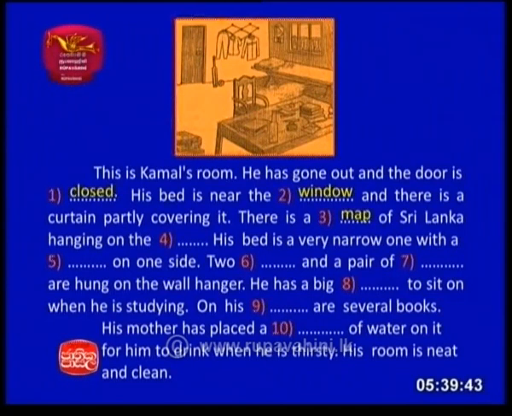It's a map. You can see it's a map, not a calendar, because there's this map there. Map of Sri Lanka hanging on the wall. Now, some may say it's a calendar, but we don't say calendar of Sri Lanka. So definitely it should be map. The problem is there is a number below the map. That might be why they have said that, but we don't call it calendar of Sri Lanka, right? So it's a map of Sri Lanka hanging on the wall.